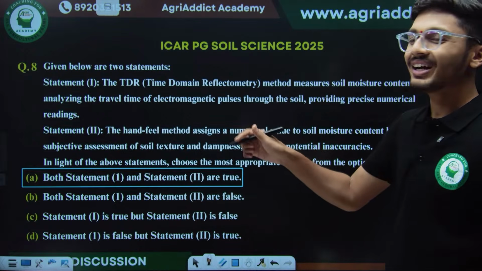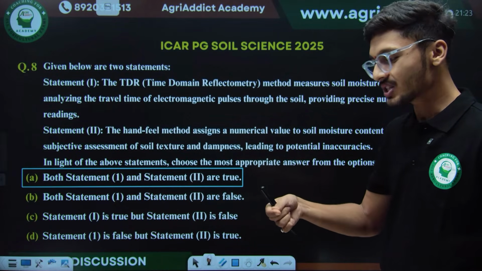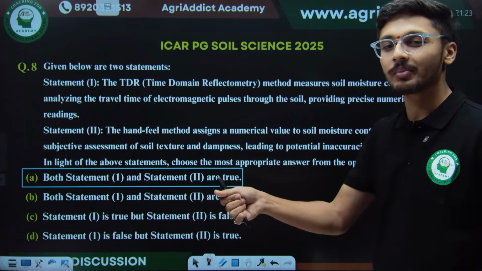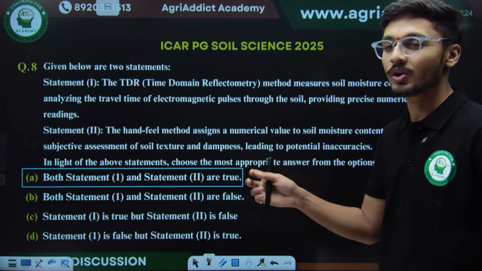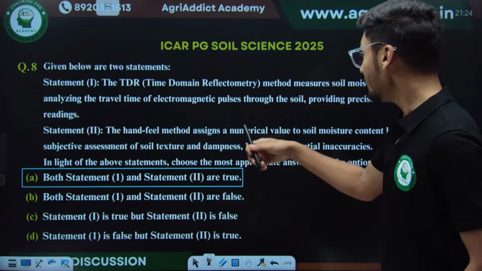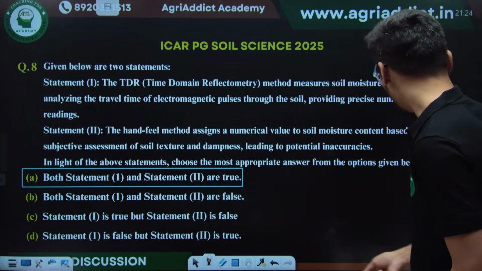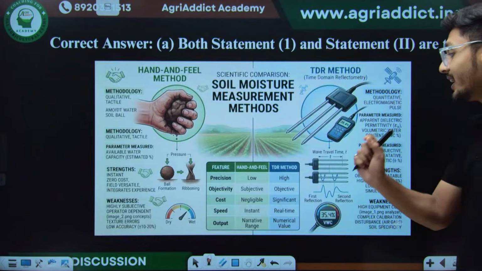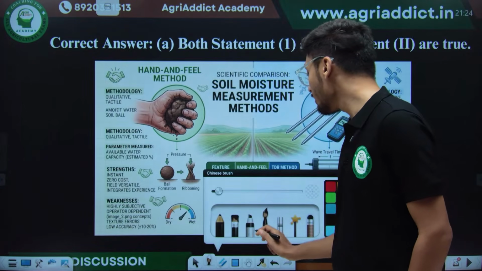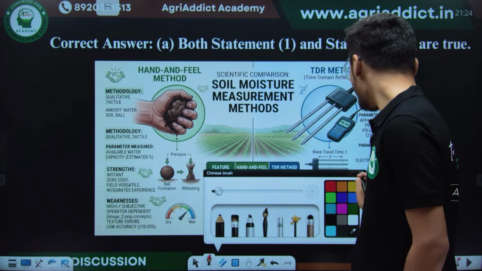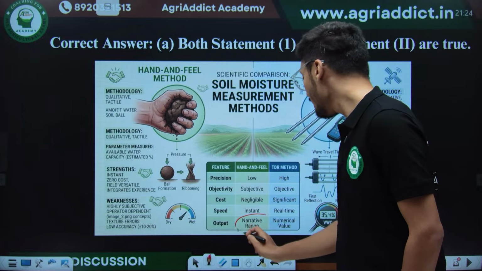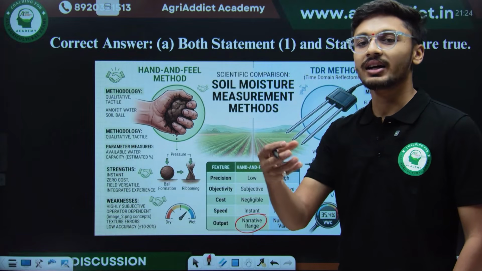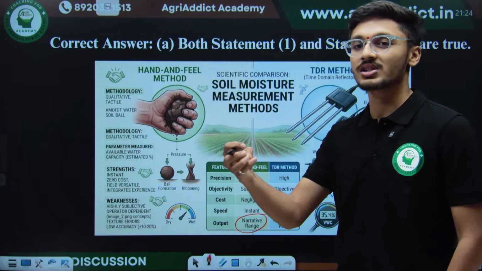We know that in the hand and feel method we use ball and ribbon formation to check whether the soil is moist or not. But from that ball and ribbon formation method, we try to assign a narrative range, like 40% moisture or 75% moisture.